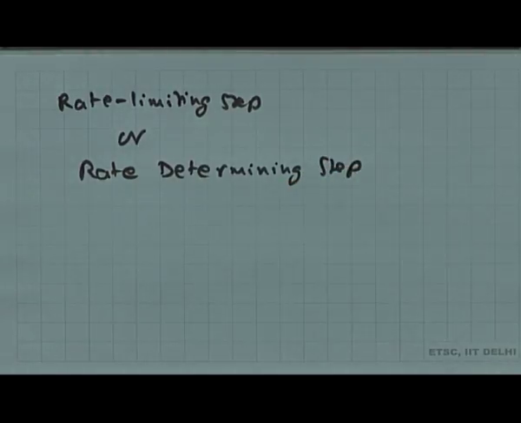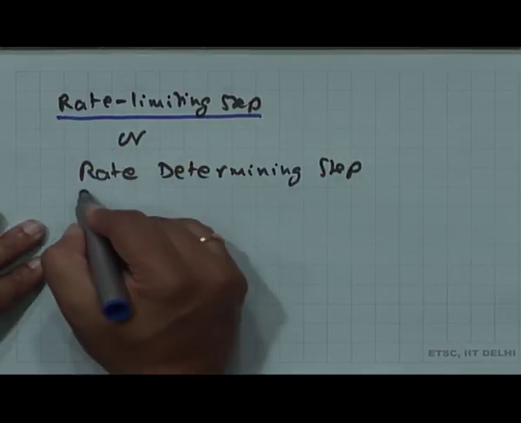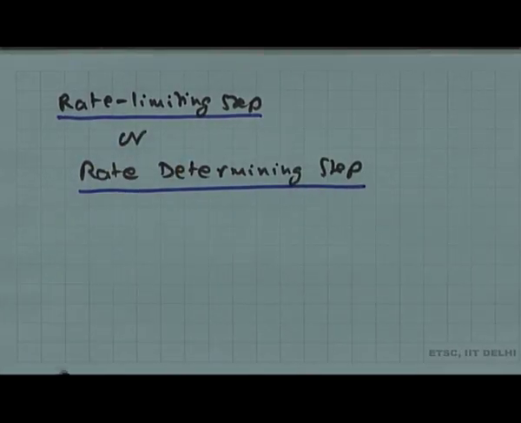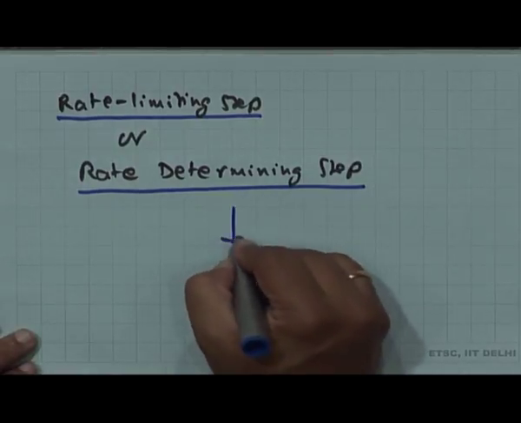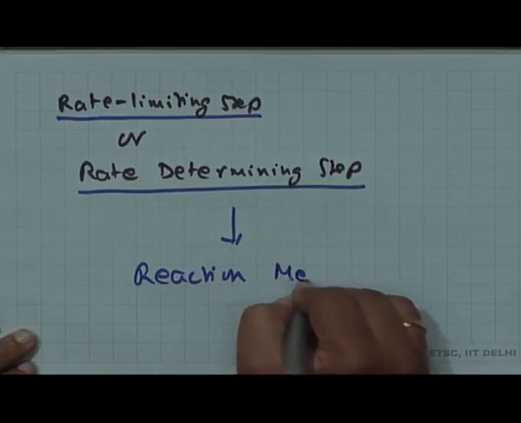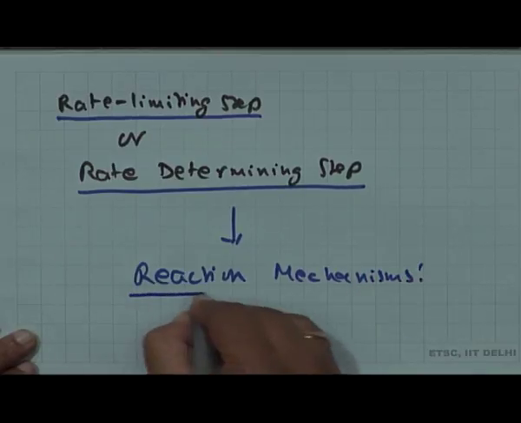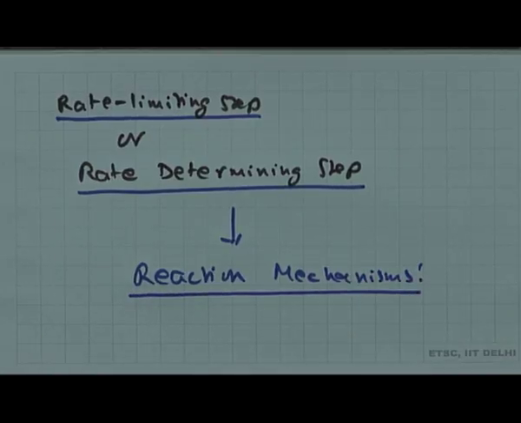Okay. This concept again is of fundamental and central importance in the case of reaction mechanisms. We will soon figure out what we mean by this.